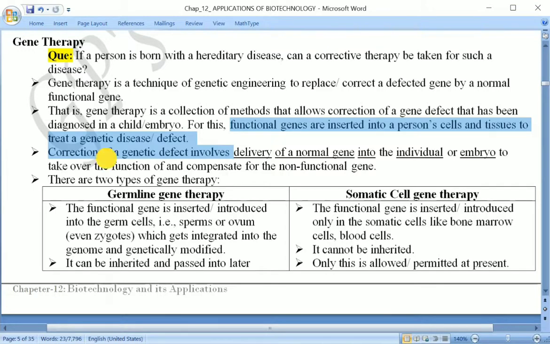Means the person who is having a genetic disorder, disease or defect, in order to treat that, a functional gene has to be inserted into the cells and tissues. Now this correction of the genetic disorder or genetic defect involves the delivery of a normal gene.